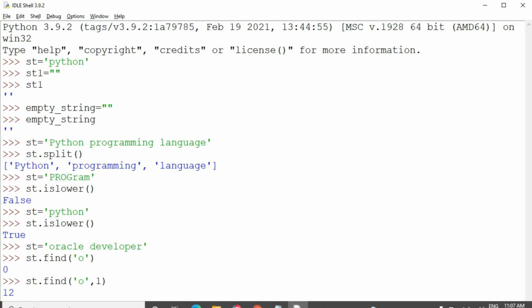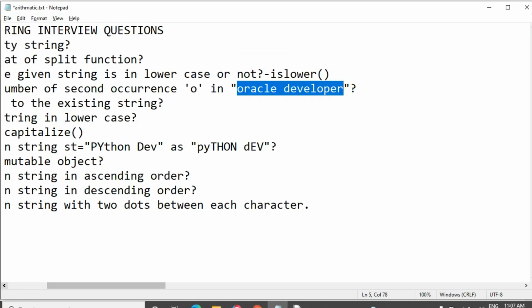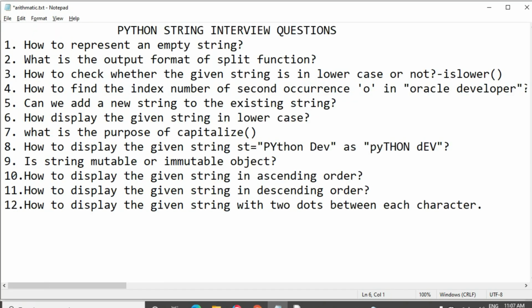Let's check: 0, 1, 2, 3, 4, 5, then the space is 6, 7, 8, 9, 10, 11, 12. So the answer is 12. The second occurrence of the O is 12.